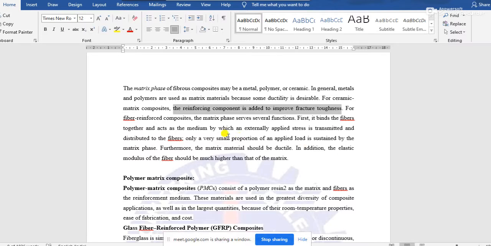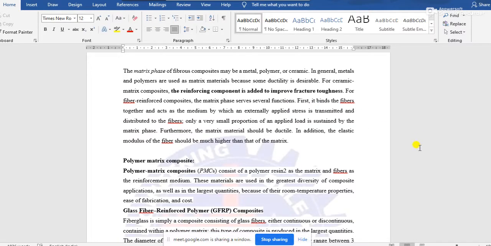If we use ceramic material as the matrix component, it will be affected by abrasion or friction, and that covering will be hampered. That's why, if we use ceramic material, reinforcing components must be used along with it.